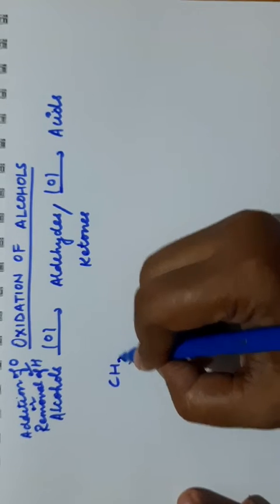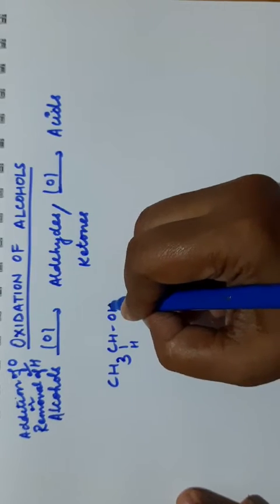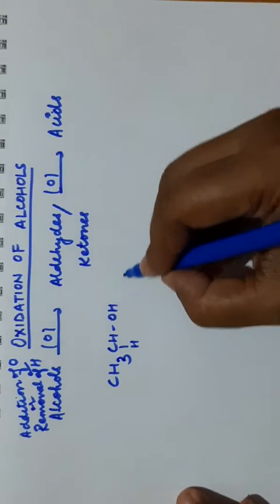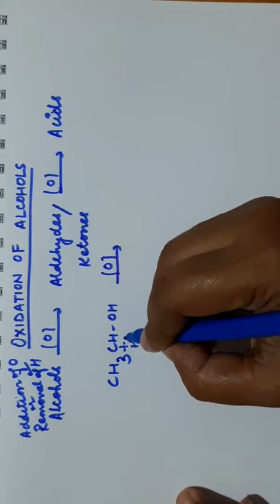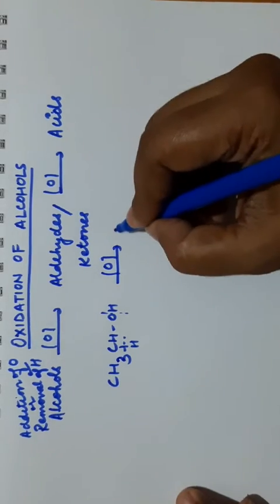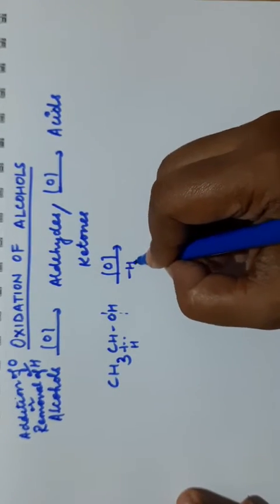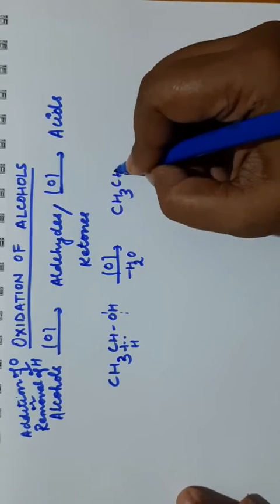CH3CH2OH, I am writing it here. This is 1 degree alcohol. On oxidation, what will happen? This carbon hydrogen bond will break, oxygen hydrogen bond will break, and it will be removed as water molecule with this oxygen, H2O, and you will get CH3CHO.